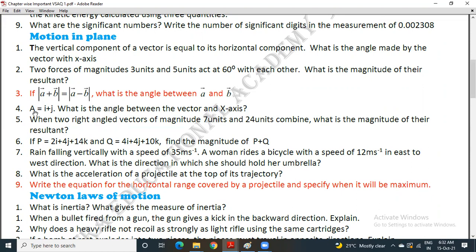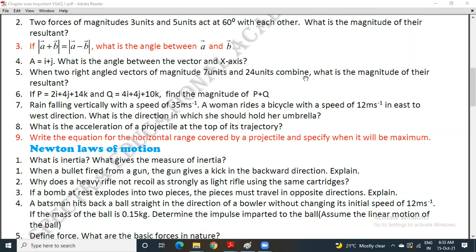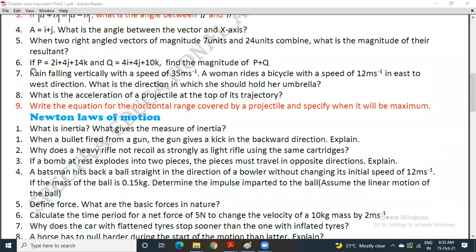Question number 4. A is equal to i cap plus j cap. What is the angle made by the vector with the x-axis? Question number 5. When two right-angled vectors of magnitude 7 units and 24 units combine, what is the magnitude of their resultant? Question number 6. If P is equal to 2i plus 4j plus 14k and Q is equal to 4i plus 4j plus 10k, find the magnitude of P plus Q.